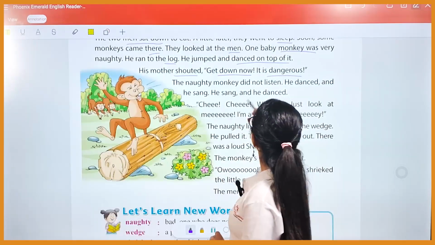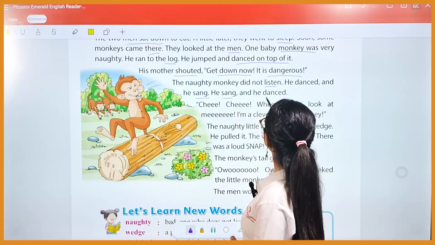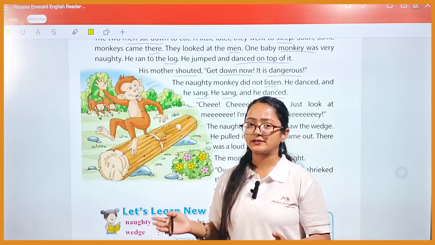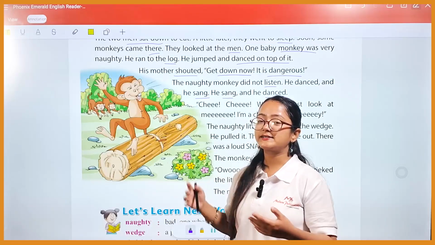The naughty monkey did not listen. He danced and he sang. So basically this mischievous monkey did not listen. He just danced and jumped over there. He danced and sang the song.